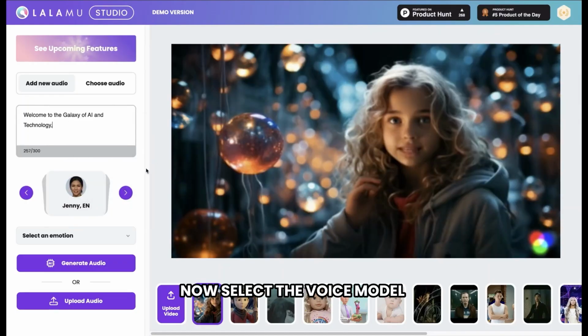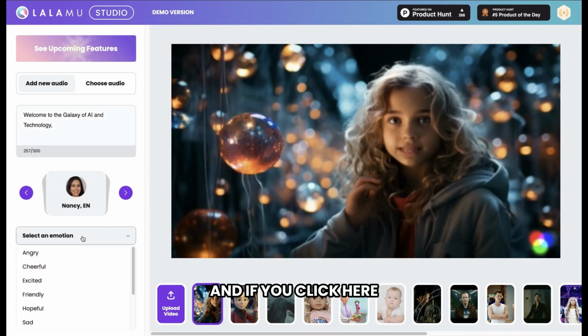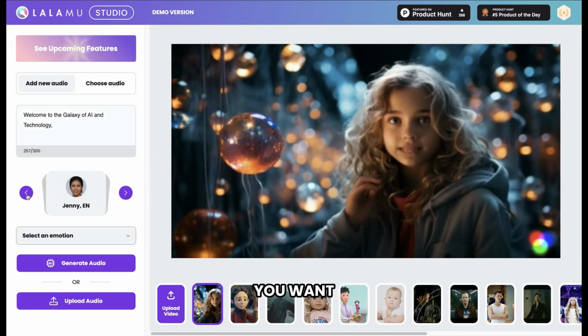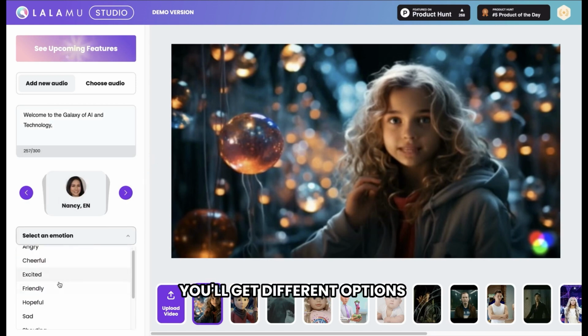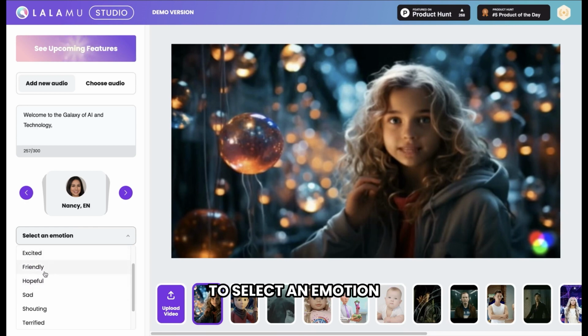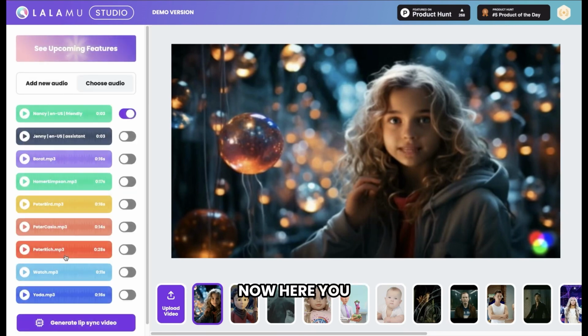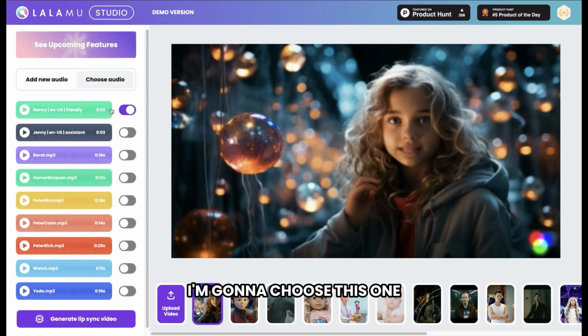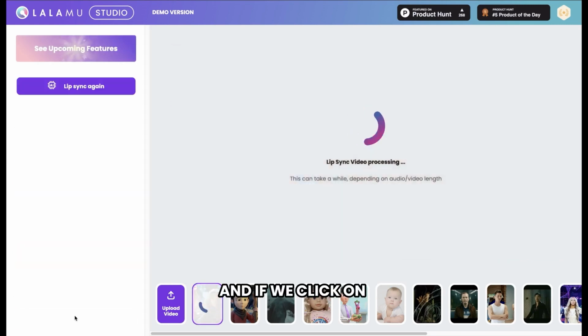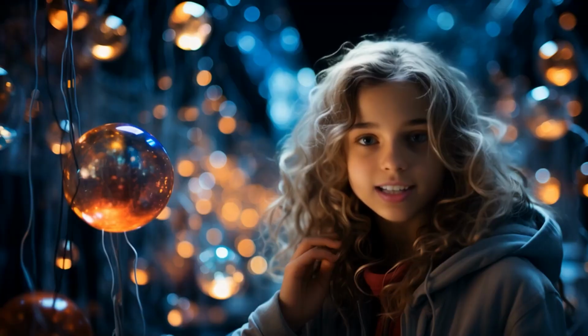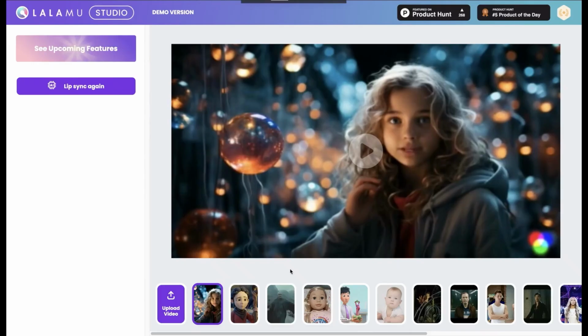Now select the voice model you want. And if you click here, you'll get different options to select an emotion. I'm going to choose this one, and click Generate Audio. Now here you can see we have different pre-made audios to choose from. I'm going to choose this one, and if we click on Generate Lip Sync Video, you can see that the lip sync is done, and it looks pretty good.